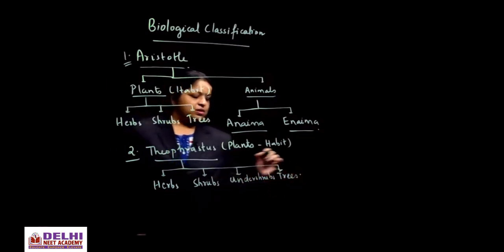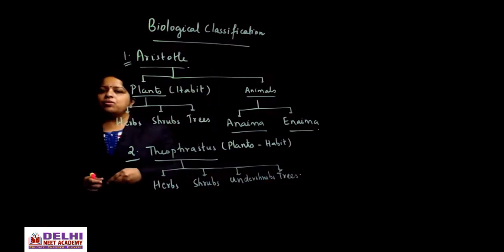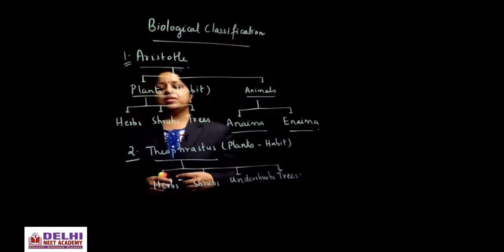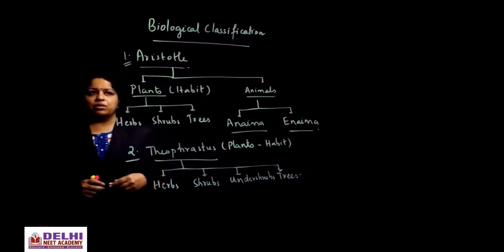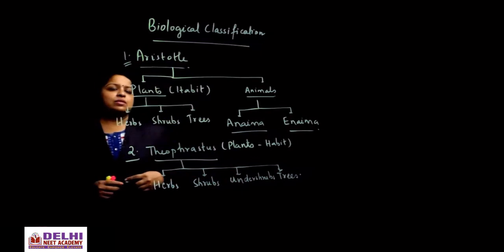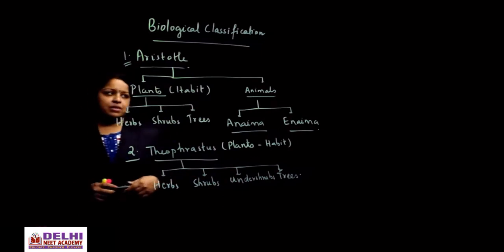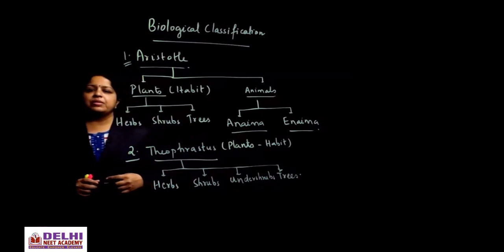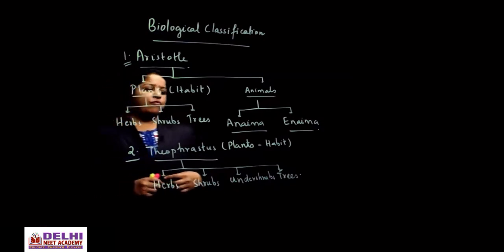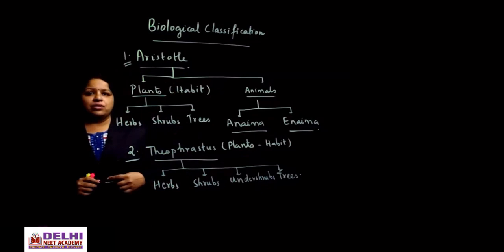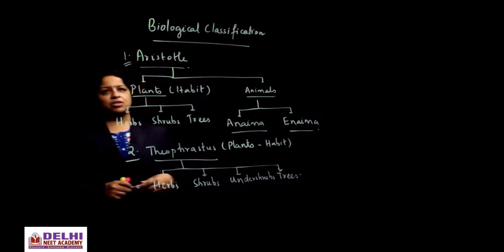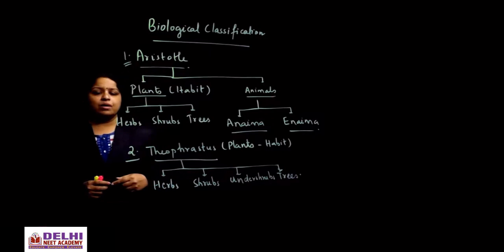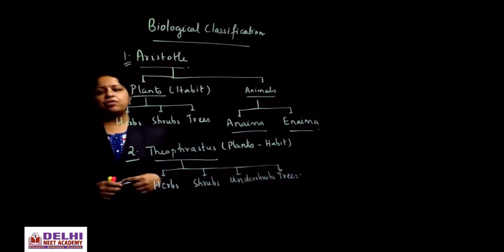So children, if they ask you who gave the first scientific attempt to classify plants and animals, it is Aristotle. Aristotle had done it, for the plants, on the basis of habit. For animals he had done it on the basis of presence and absence of RBC. Theophrastus had classified plants on the basis of habit into four groups, which were herbs, shrubs, undershrubs, and trees. So this is the classification of Aristotle and Theophrastus.